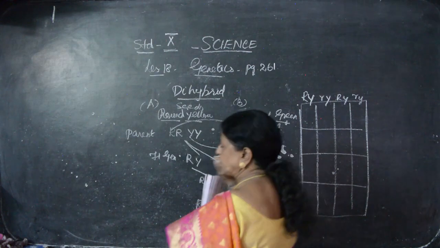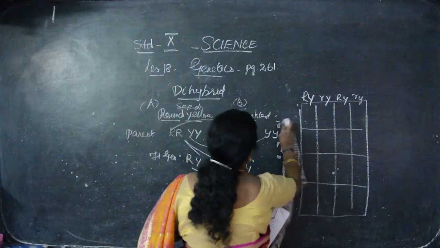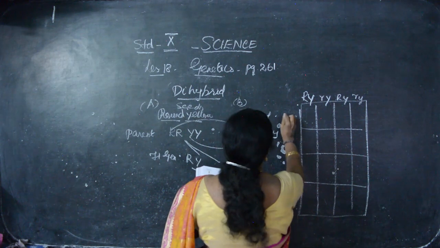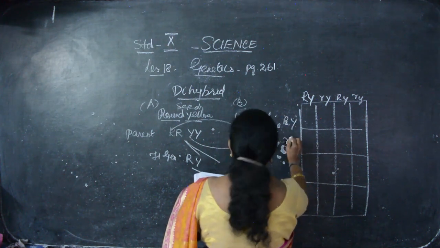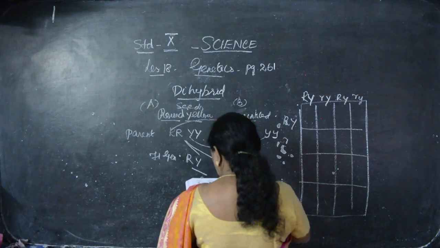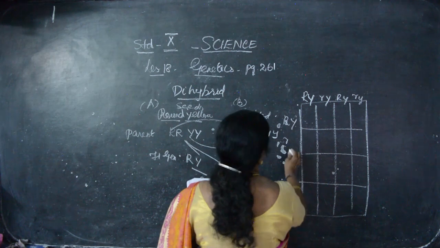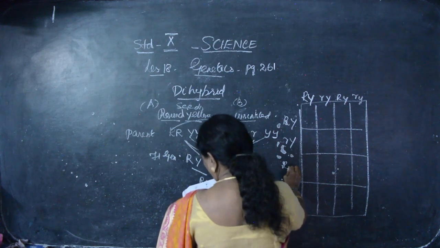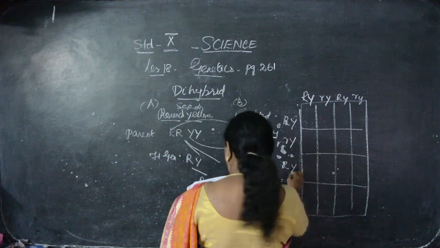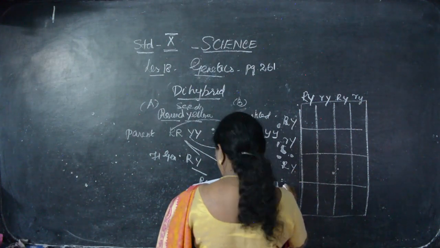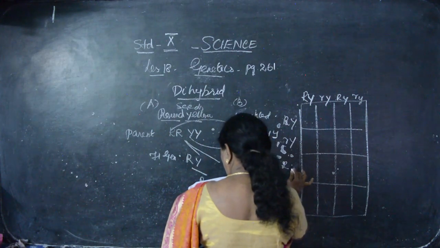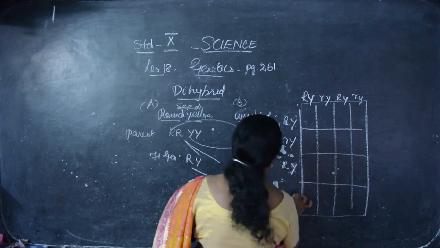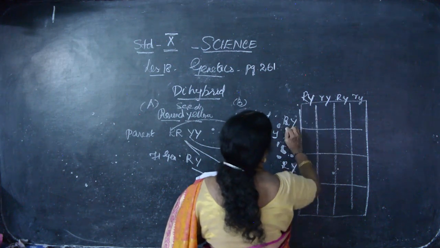So we have to cross multiply. They both are. So we have to multiply with all those things.